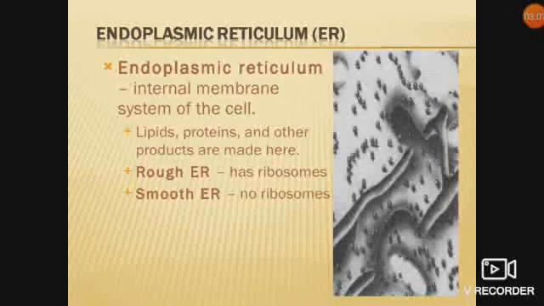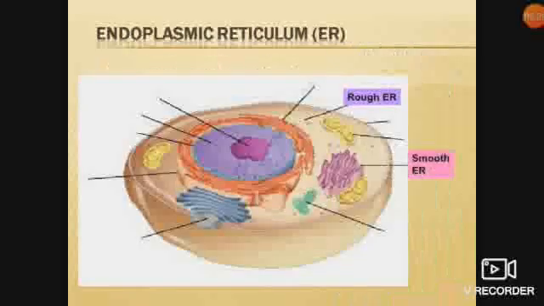As it is written over there, the proteins are being made here. That means in the rough endoplasmic reticulum, you will find these dot-like structures, that is ribosomes. So the endoplasmic reticulum is of two types, rough and smooth. The roughness is due to the presence of these ball-like structures you can find in this image. These ribosomes make the endoplasmic reticulum rough.